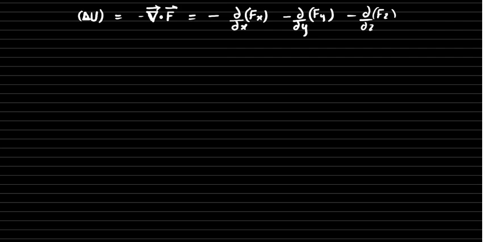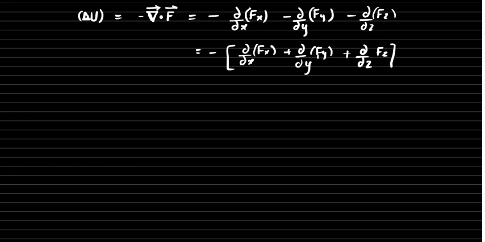We may take the negative sign outside and say that this is equal to negative of (d/dx of Fx plus, actually, this is called dou y of Fy because it is a partial derivative, not exactly a normal derivative, plus dou z of Fz).